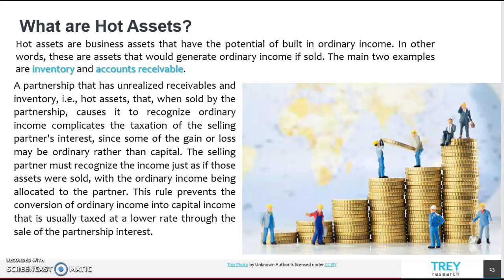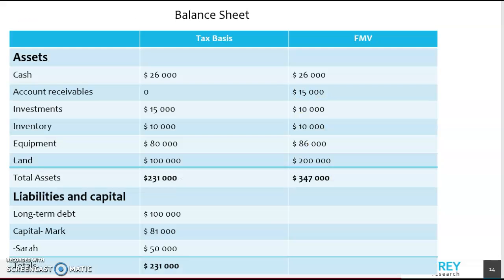A partnership that has unrealized receivables and inventory that, when sold by the partnership, causes it to recognize ordinary income, complicates the taxation of the selling partner's interest, since some of the gain or loss may be ordinary rather than capital. The selling partner must recognize the income just as if those assets were sold, with the ordinary income being allocated to the partner. This rule prevents the conversion of ordinary income into capital income, which is usually taxed at a lower rate, from the sale of the partnership interests.